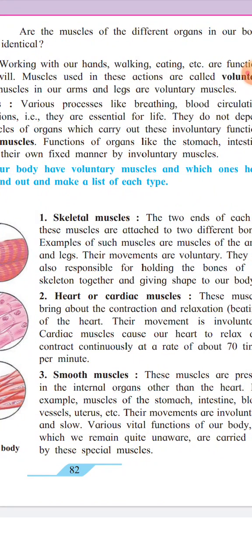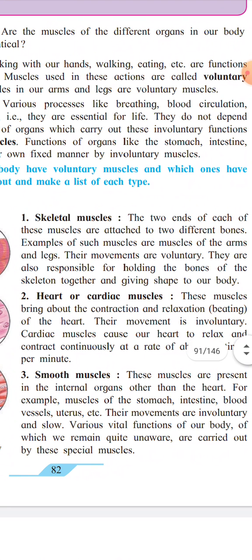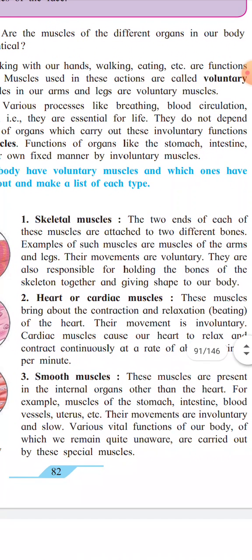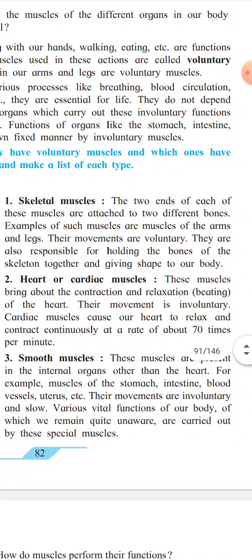Second, heart or cardiac muscle. These muscles bring about contraction and relaxation, the beating of our heart. Their movements are involuntary. Cardiac muscle causes the heart to relax and contract continuously at the rate of about 72 times per minute. Third one, smooth muscles.